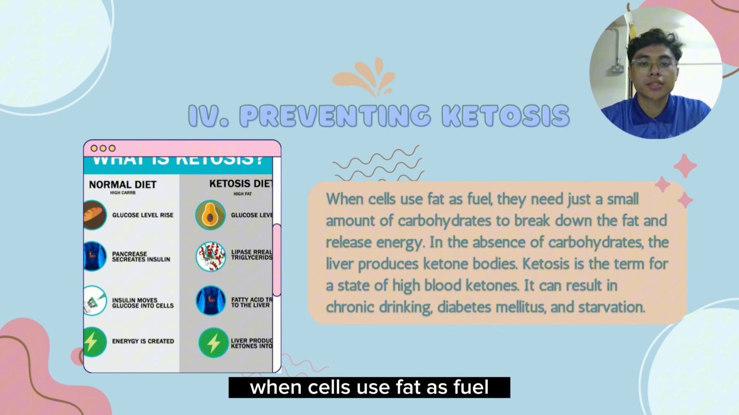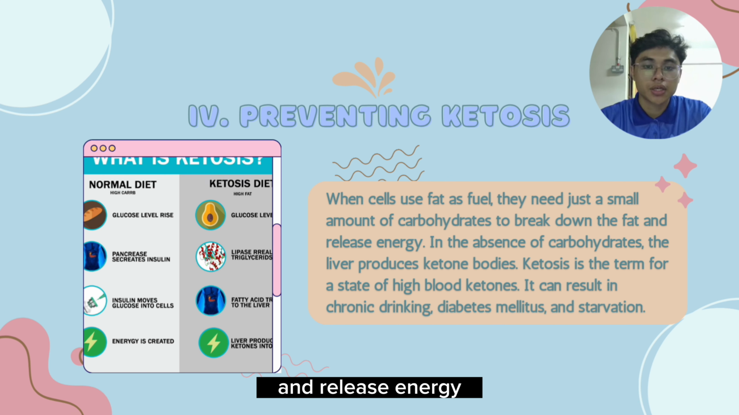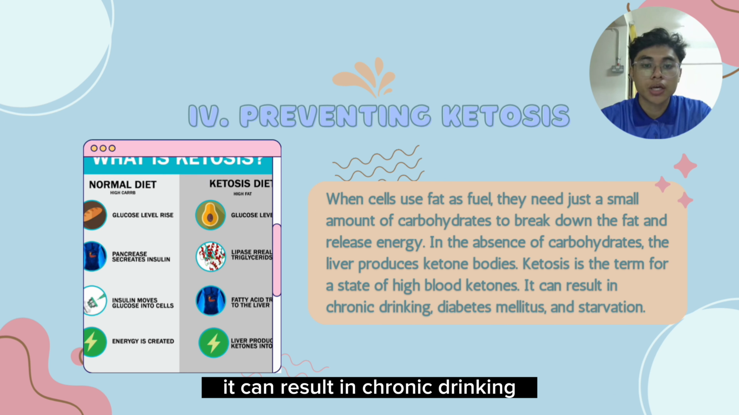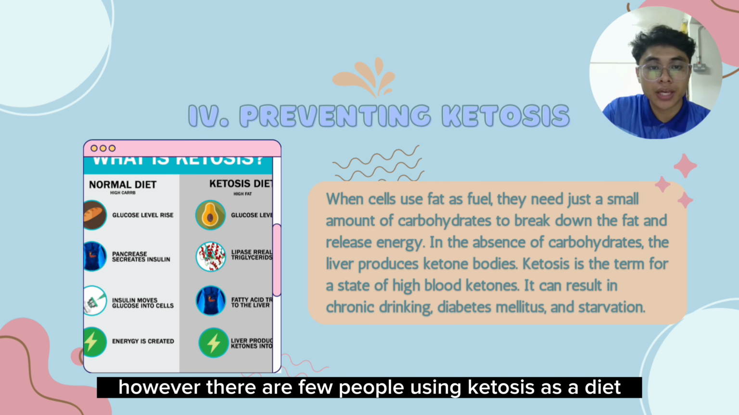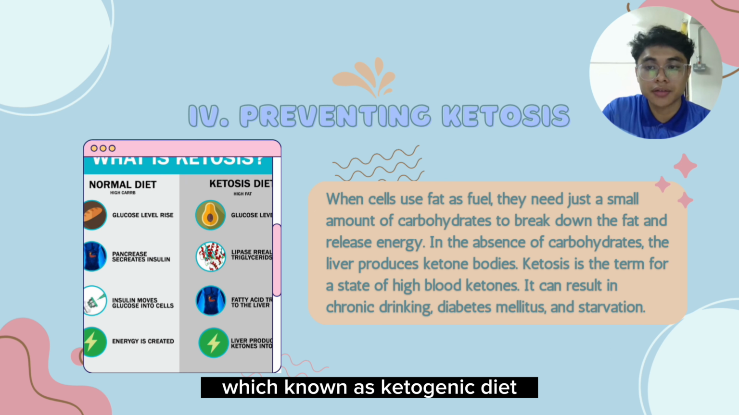When cells use fat as fuel, they need just a small amount of carbohydrates to break down the fat and release energy. In the absence of carbohydrates, the liver produces ketone bodies. Ketosis is the term for a state of high blood ketones. It can result from chronic drinking, diabetes mellitus, and starvation. However, there are a few people using ketosis as a diet, which is known as the ketogenic diet.